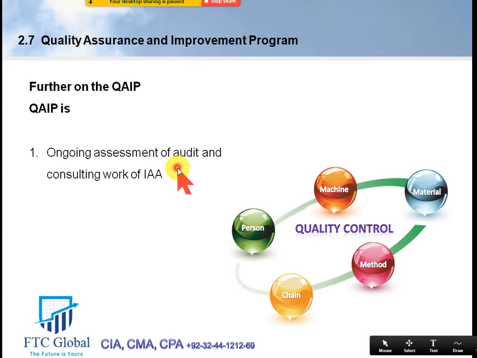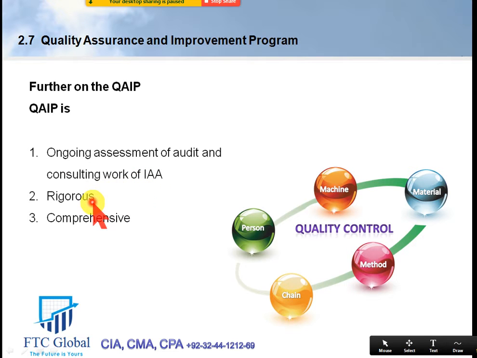What is the quality of our audit? What is the quality of our consulting work? The assessment of this must be a regular process under the QAIP, the quality assurance and improvement program. So the ongoing services that we perform for audit and consulting have to be assessed rigorously, in a comprehensive fashion. It makes sense that there has to be ongoing assessment of the audit and consulting work of the internal audit department.